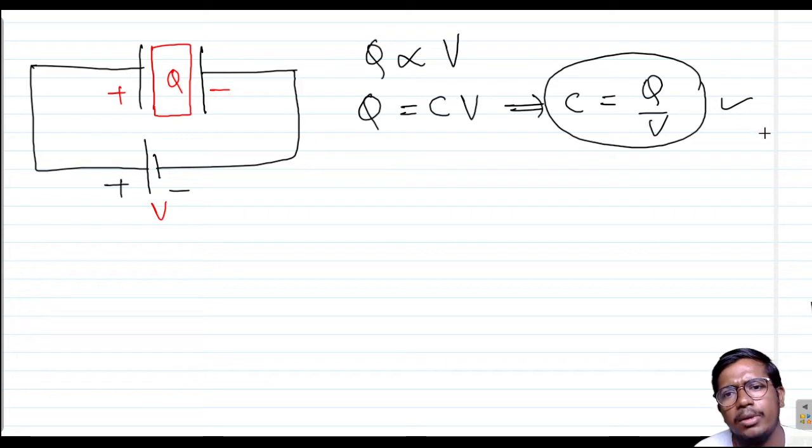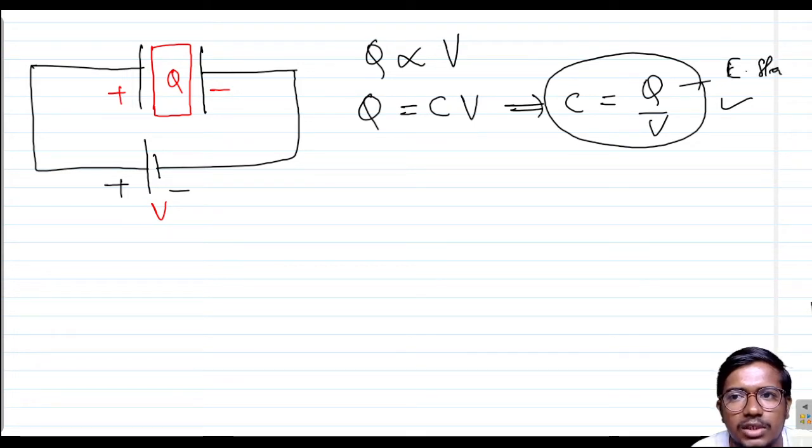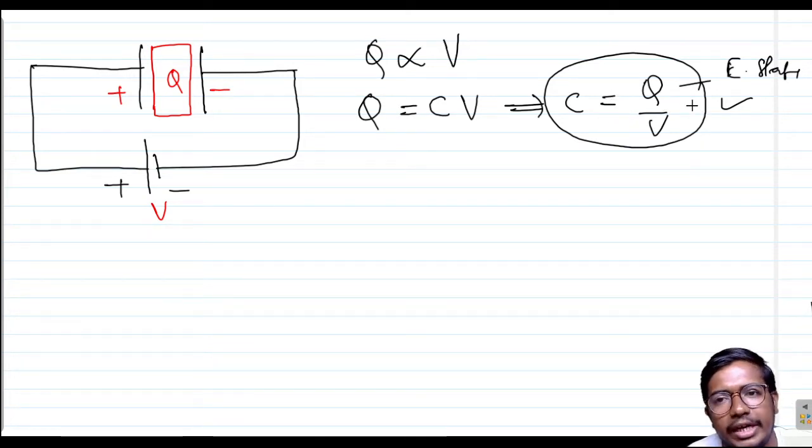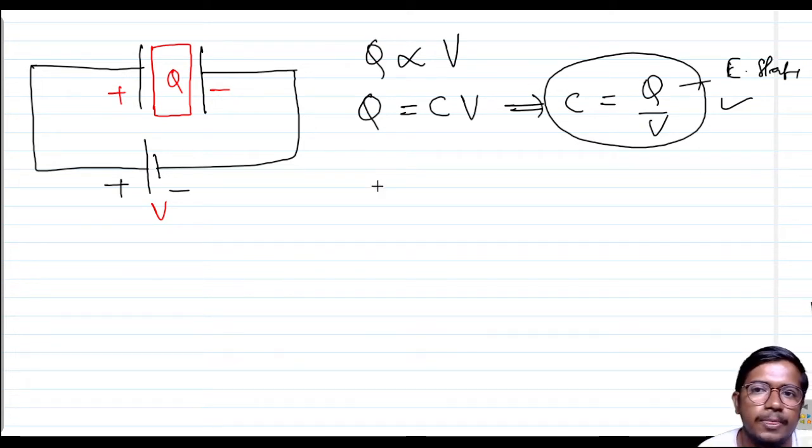Capacitor has the property of capacitance. Flux linkage per current will be called the inductor. Here, charge per voltage is the capacitor. Charge means electrostatic field, flux means magnetic field. The capacitor stores energy in the form of electrostatic field, and the inductor stores energy in the form of electromagnetic field. That's the concept.